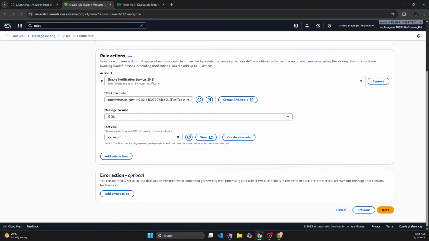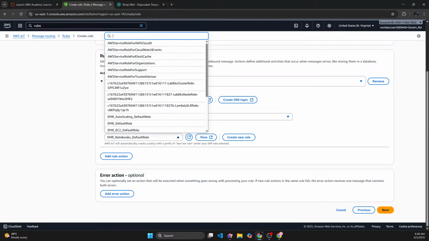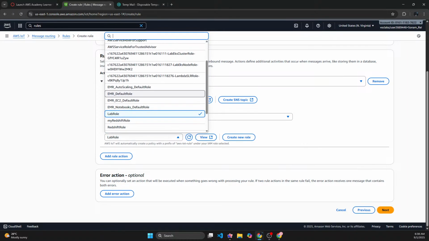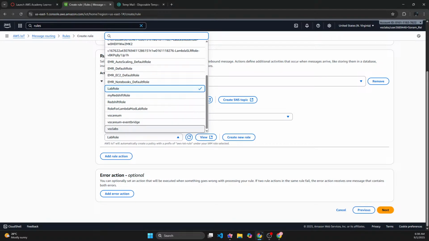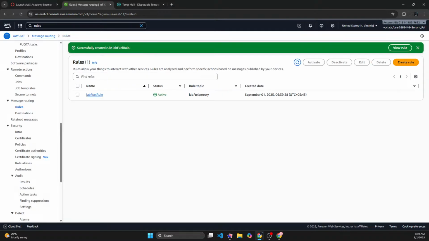So I will have to pass some other role. And LabRole is one that I can pass, but LabRole doesn't let me. LabRole just does not have a permission for IoT service. So even if I pass it, I won't be able to get any. Yeah, I mean, I can create a new rule for it, but it's not going to work very well.